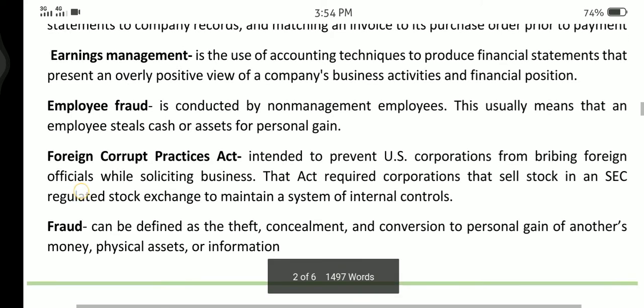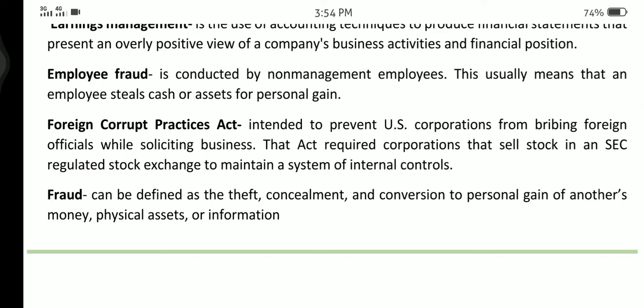Employee fraud is conducted by non-management employees. This usually means that an employee steals cash or assets for personal gain. Foreign Corrupt Practices Act, intended to prevent U.S. corporations from bribing foreign officials while soliciting business. That act required corporations that sell stock in a regulated stock exchange to maintain a system of internal